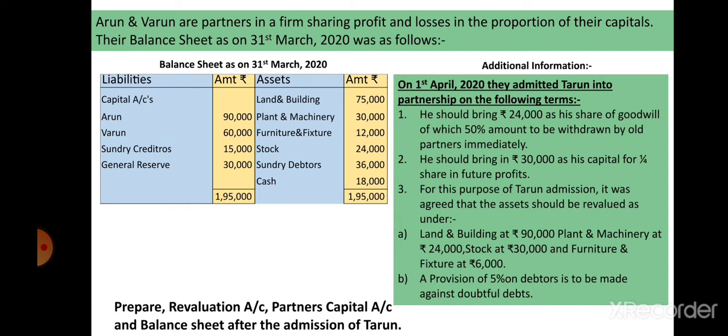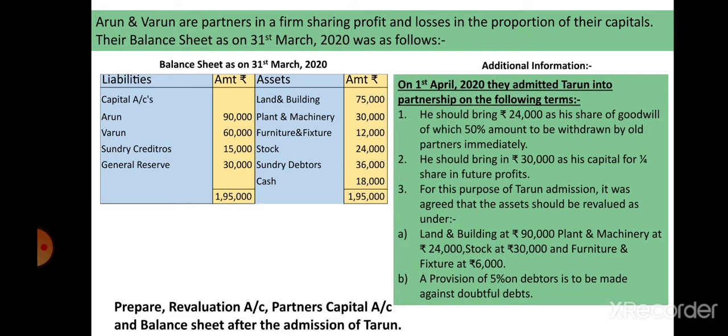So this saving or reserve belongs only to all partners, correct? So rupees 30,000 is distributed between Arun and Varun in profit sharing ratio.